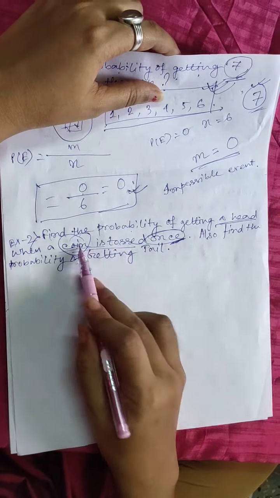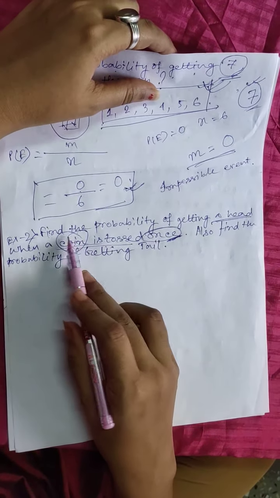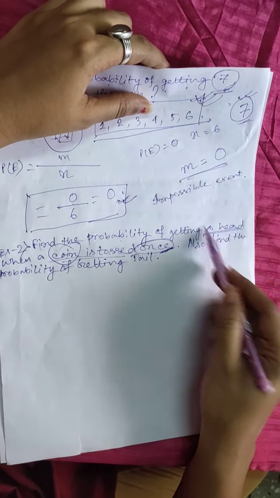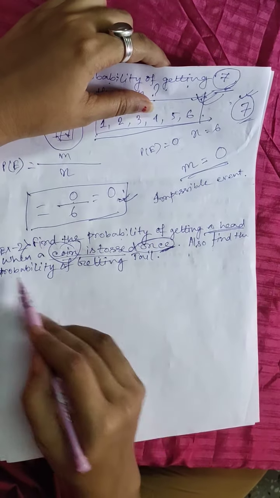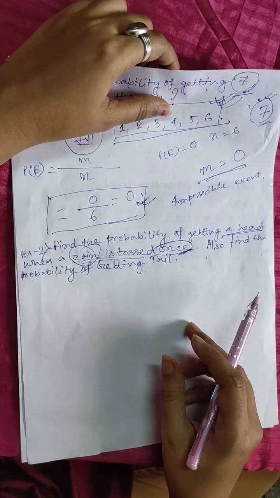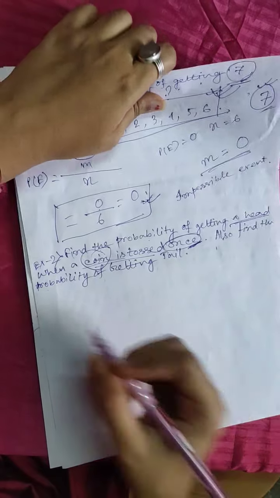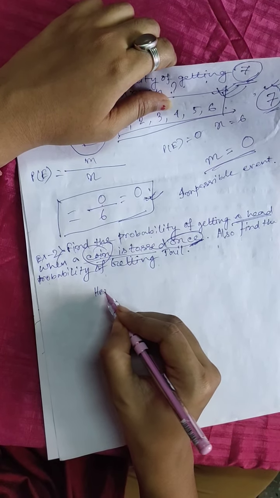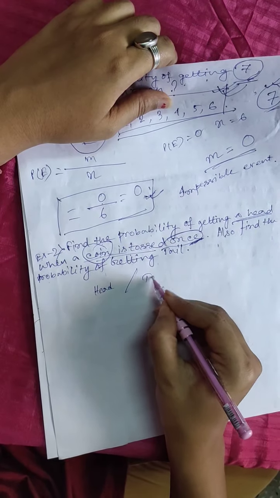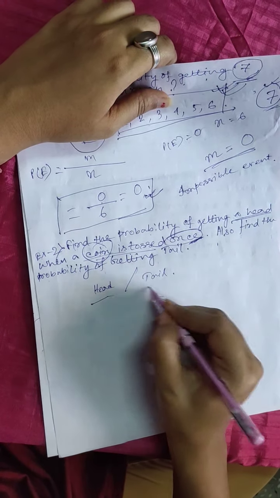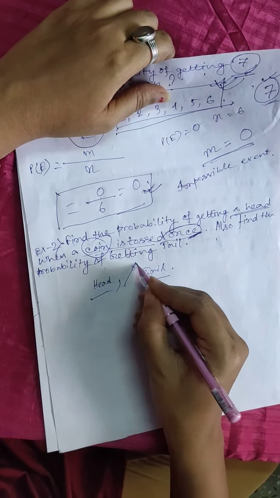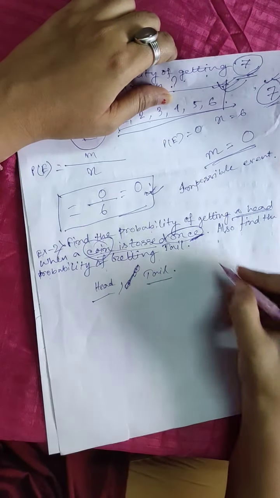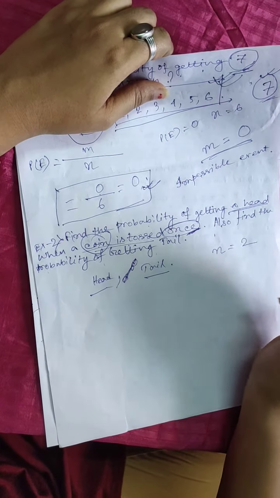You are tossing the coin once, and I have asked you to find the probability of getting a head and also the probability of getting a tail. So for this experiment of tossing a coin, the possible outcome will be head or tail. So the total number of possible outcomes, that is n, will be 2.